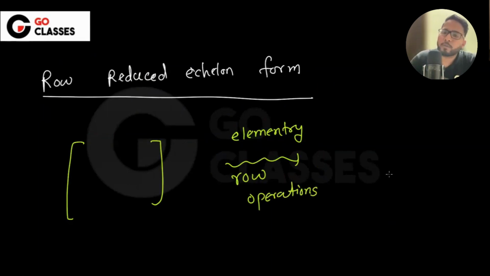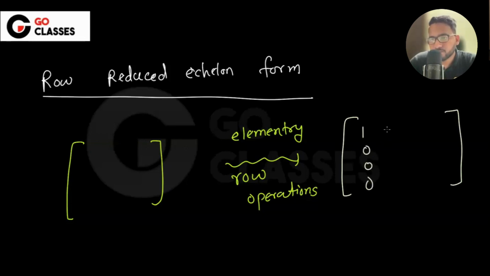You do elementary row operation and then you get something. Now let's suppose I get something like this, 1000.